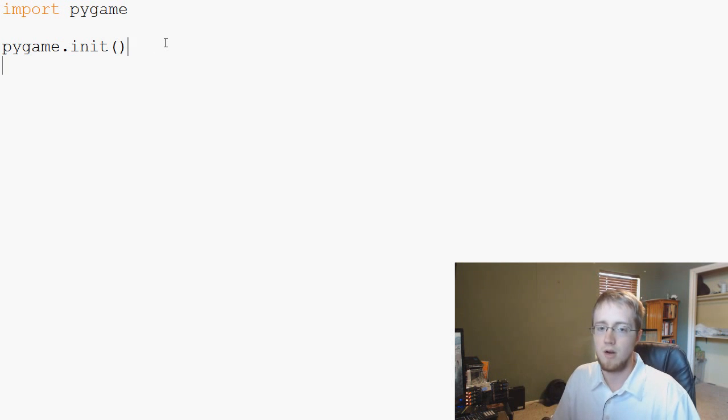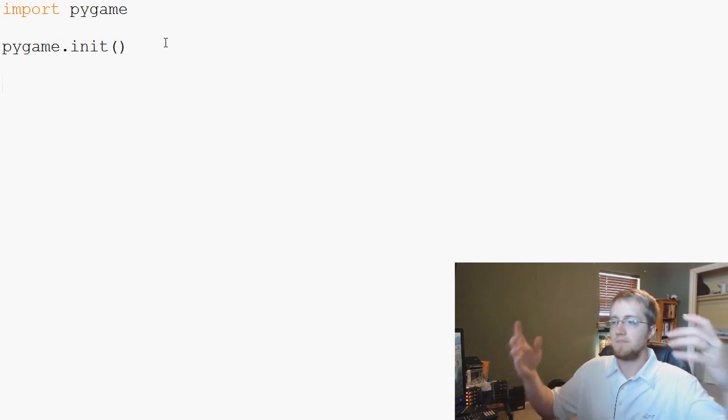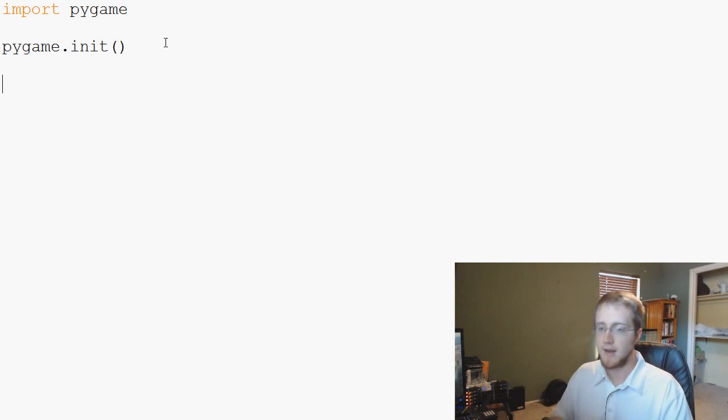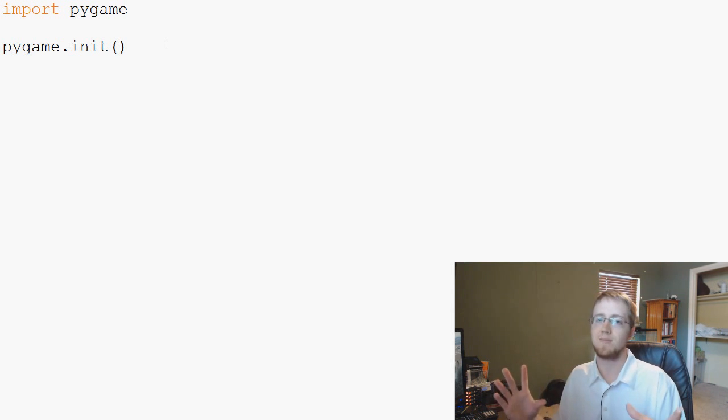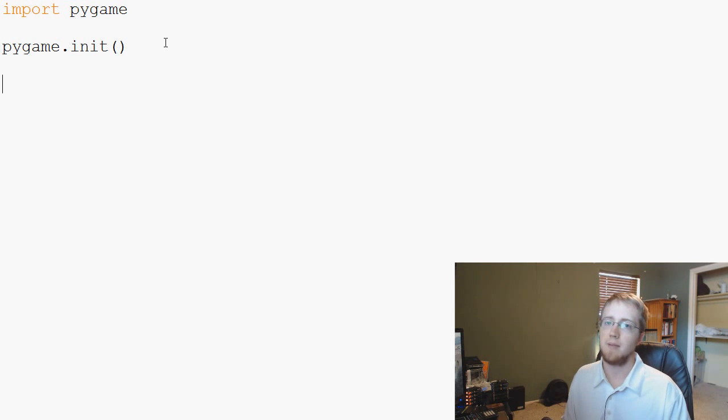So now the next thing we want to do is set up our window. All games are in windows, so to speak. Just in case you didn't follow the Tkinter tutorial series, windows are actually more like surfaces, or frames. It's kind of like that with PyGame: your window is not really a window, it's a surface. You could have multiple surfaces, but for us we're going to keep things really simple.